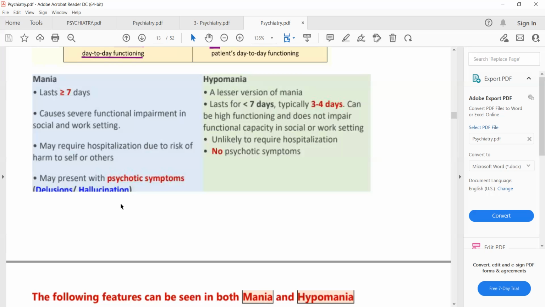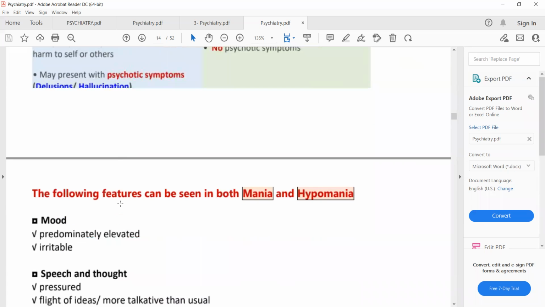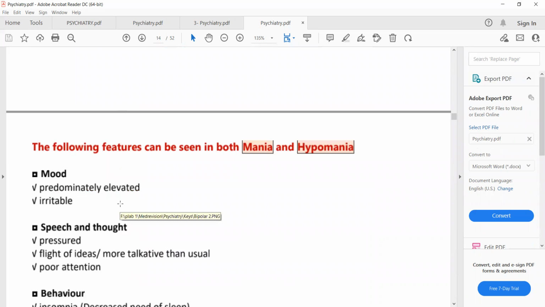diagnosis of hypomania. The second point is that the symptoms of mania last for 7 days or more than 7 days, and they cause significant functional impairment, which usually requires hospitalization. While in hypomania, the symptoms persist for less than 7 days, typically 3 to 4 days, and they cause a minor functional impairment. So these are the 2 points on the basis of which you can differentiate between mania and hypomania. So elevated mood plus psychotic symptoms, the diagnosis will be mania. Elevated mood only, then the diagnosis will be hypomania.